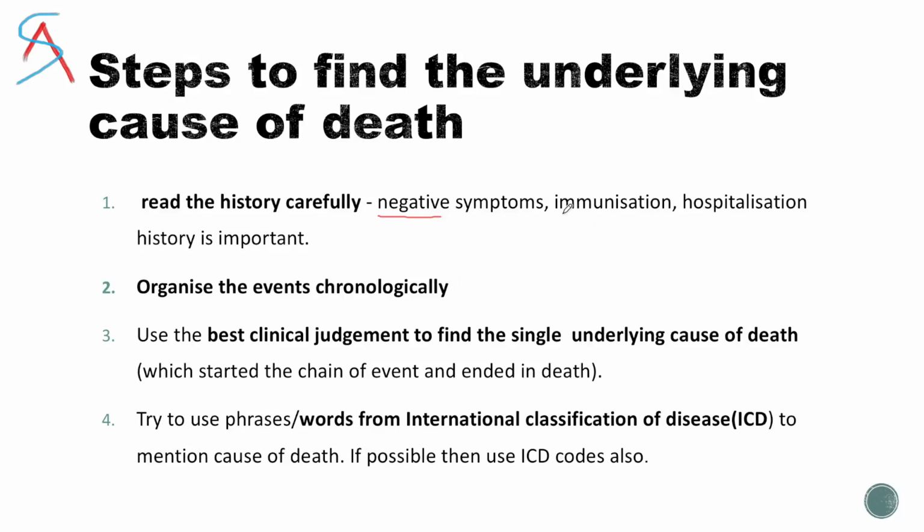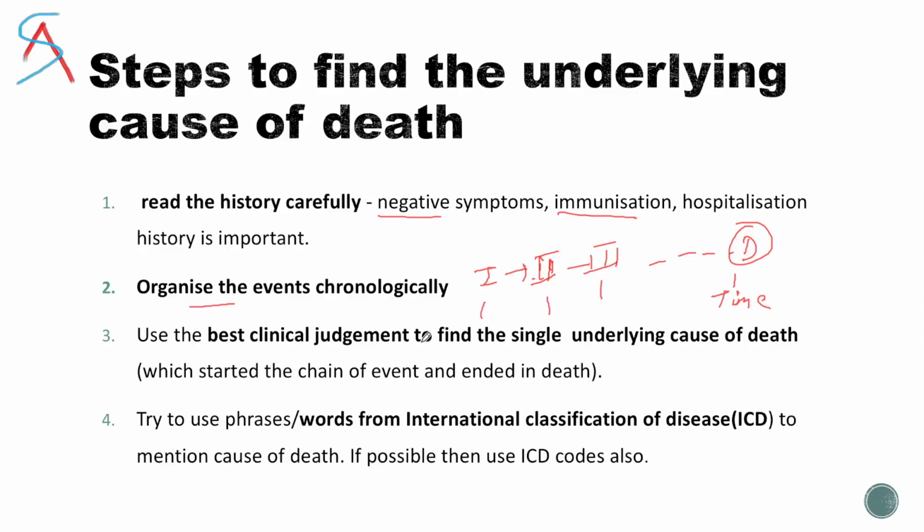You look at the history of immunization. If some person is immune or has taken a vaccine, it is rare that the person will die of that disease. You have to look at the history of hospitalizations. These are some key focuses which you should look at in the history. Then after looking at the history, you have to organize the events. What happened first, what happened second, and what happened next, and further on till the death. And in chronological order, you should write the time of each event.